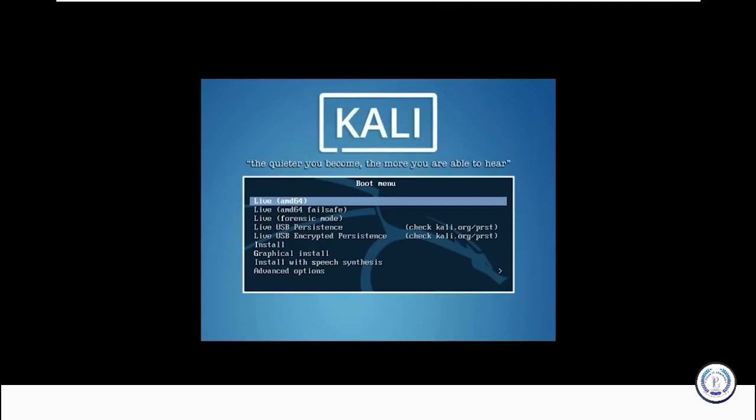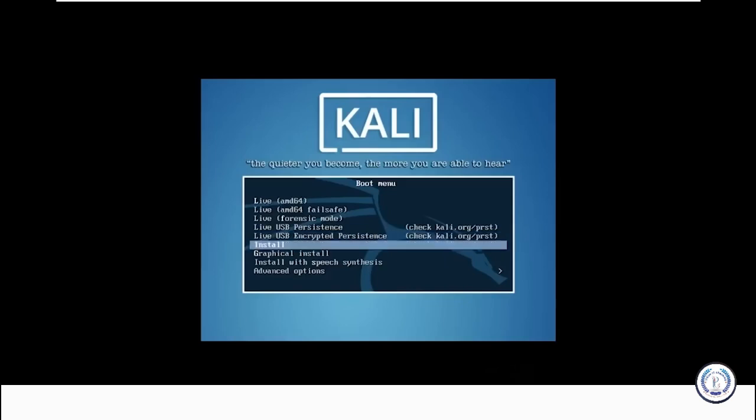As you can see, there are a lot of options here. We did discuss the live option earlier, right? So if you don't want any trace of Kali Linux on your operating system, you can go ahead and use the live option here. You have live USB persistence mode and live USB encrypted persistence as well. Suppose you want to store some data and save it for later reboots, you can use the live persistent option here. And most of the time people get confused with install and graphical install.